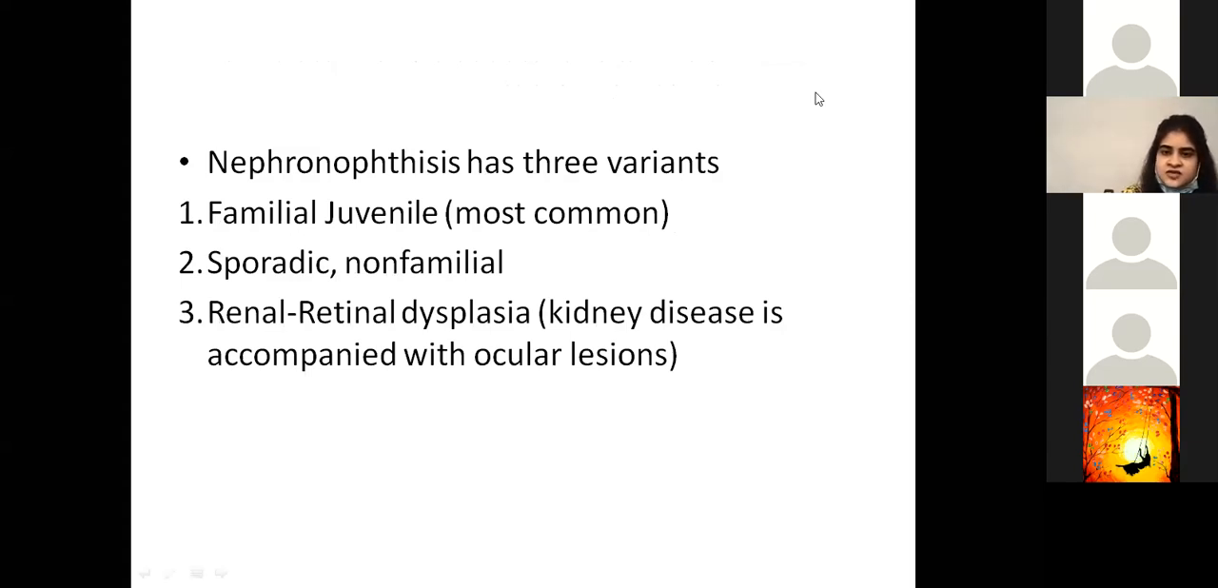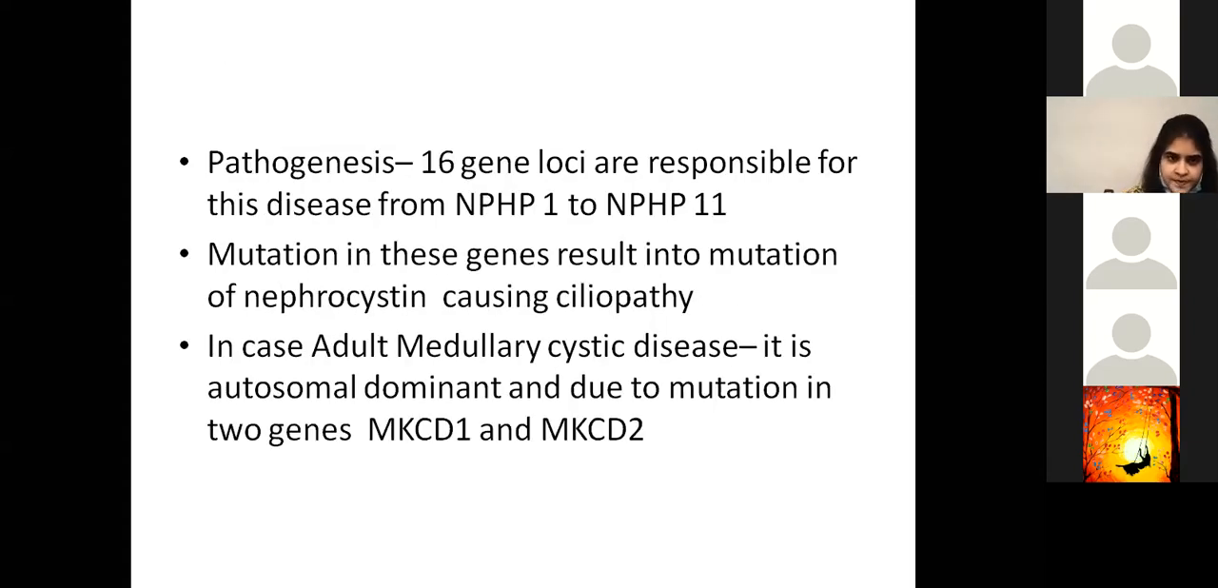Nephronophthisis has three variants: number 1, familial juvenile; number 2, sporadic, which is non-familial; and number 3, renal retinal dysplasia, which is basically kidney disease accompanied by ocular lesions. The familial juvenile one is the most common, and renal retinal, as the name itself is self-explanatory, is a kidney disease accompanied with ocular lesions.